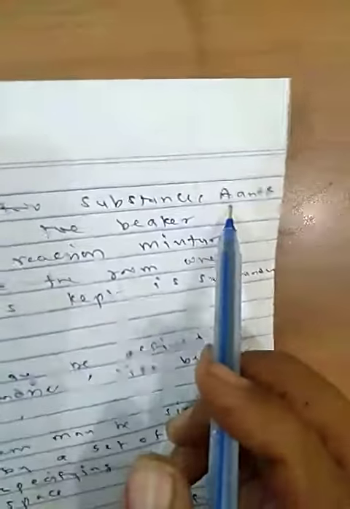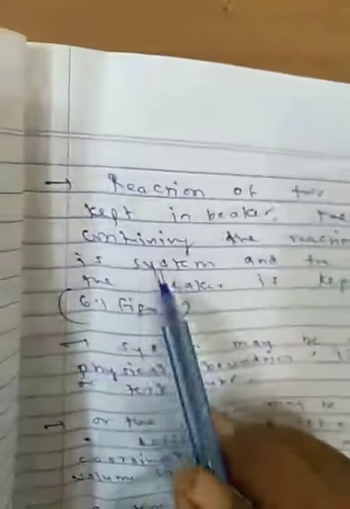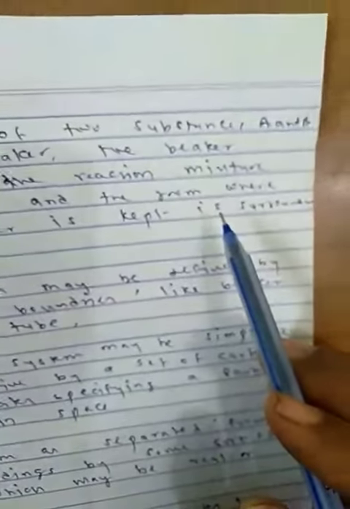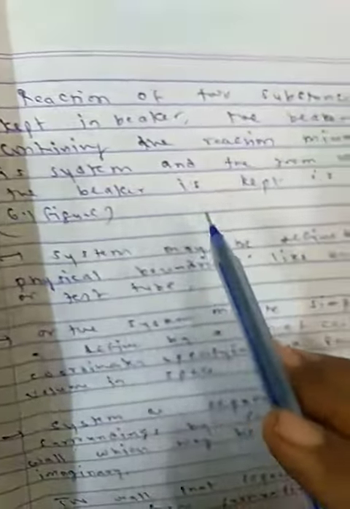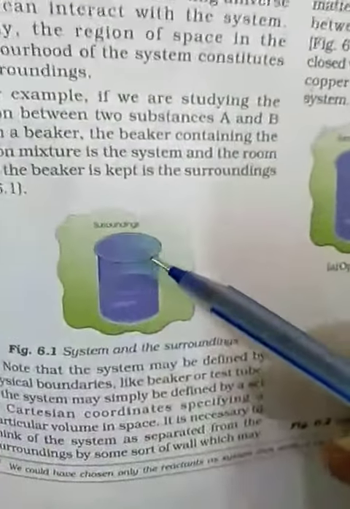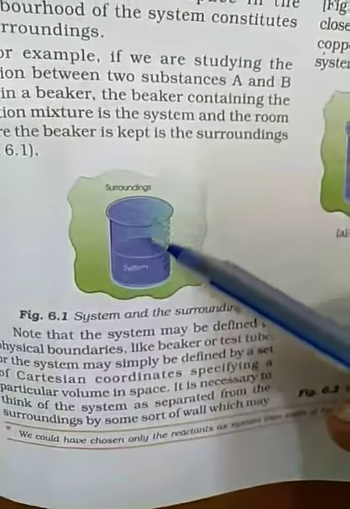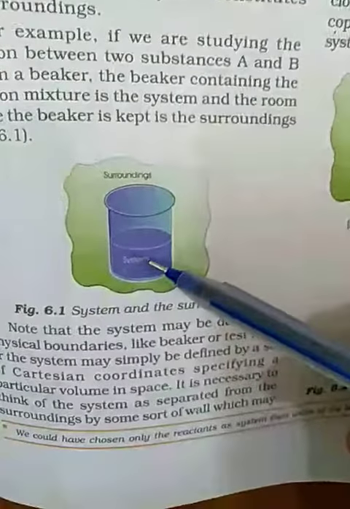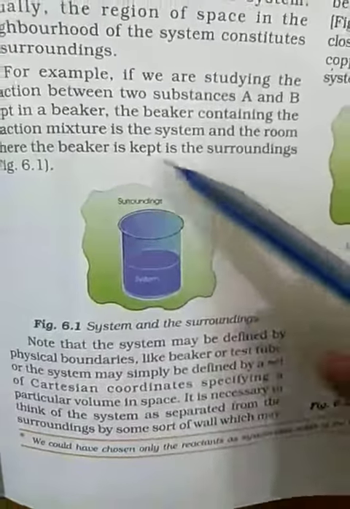Reactions of two substances A and B are kept in a beaker. The beaker containing the reaction mixture is the system, and the room where the beaker is kept is called the surroundings. In figure 6.1, when you enter the lab and do the practicals, or maybe you did in 10th, in the flask or beaker you are doing reactions with acid and base or whatever. The beaker is called the system, the outside area is called the surroundings, and this whole part is called the universe.